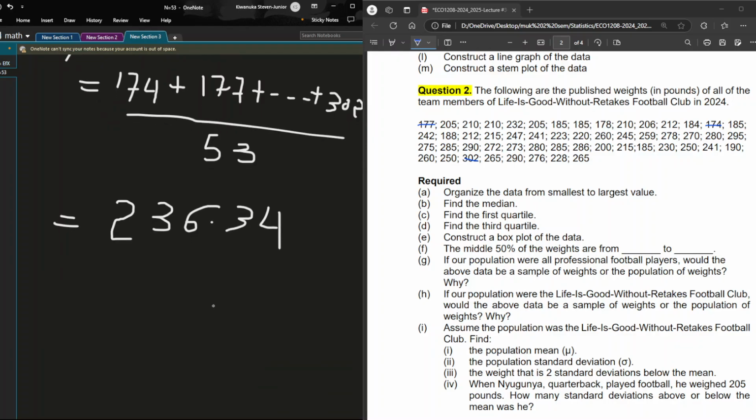Then we come to finding the standard deviation. We said the formula for standard deviation with frequencies differs from the formula for standard deviation without frequencies, especially when you're distinguishing between grouped data and ungrouped data.